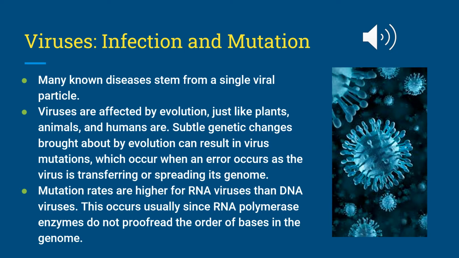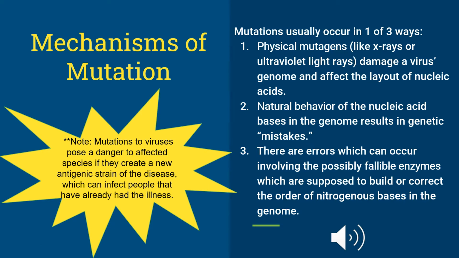This occurs usually since RNA polymerase enzymes do not proofread the order of bases in the genome like DNA polymerase enzymes do. There are three main mechanisms of virus mutations.